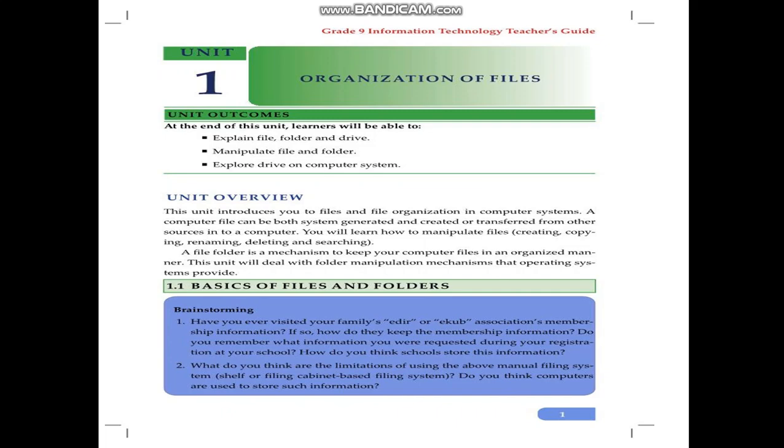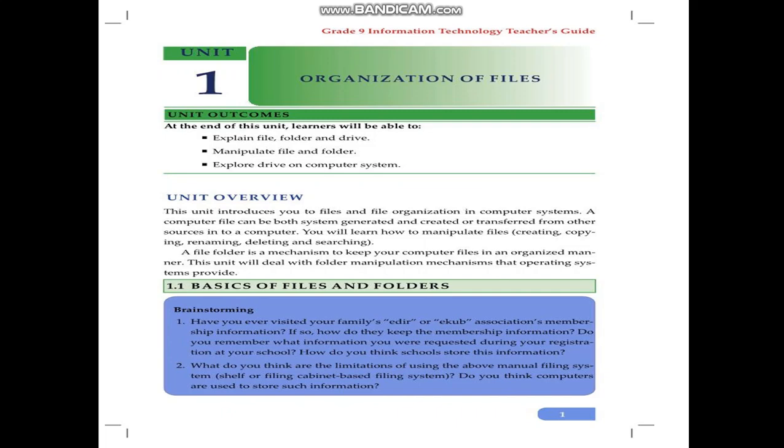Yes, of course. It's obvious that manually or traditionally, people use their brain, pen, or pencil with paper to register information or data values at Edir or local communities. The same is true in paper-based offices. But nowadays, thanks to technology, this way of working is replaced by electronic systems.